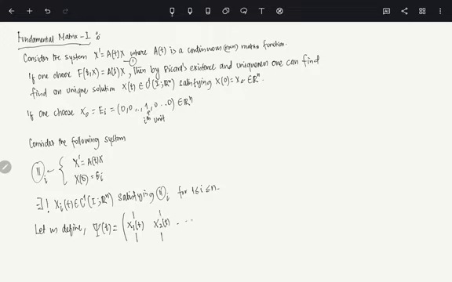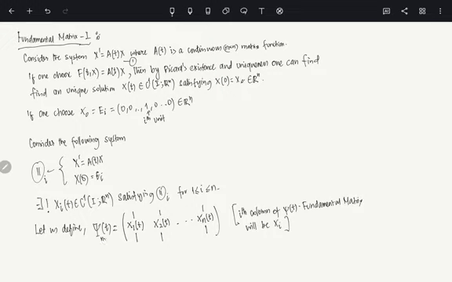So what we are going to do is define this new matrix. You understand the definition: the ith column of phi of t, which we will call a fundamental matrix, will be the x_i's. So basically x_i of t will form the ith column. Is it okay? So that is your phi.